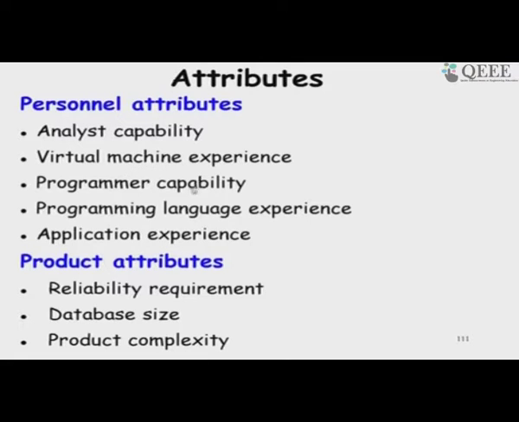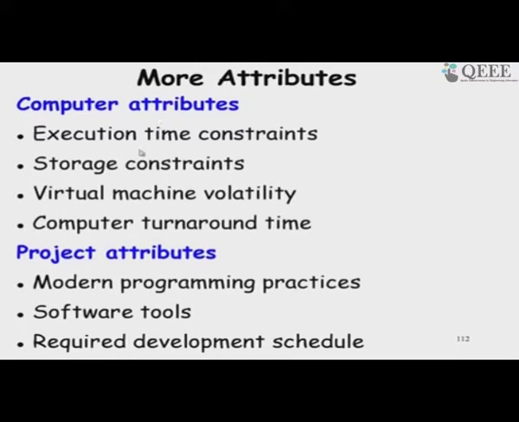Programmer capability, language experience: is it a C project and they already know C, or they are not very familiar, they are only Java programmers; application experience, etc. Product attributes like reliability, database size, product complexity, and then computer attributes, execution time constraint. So, are there constraints on how fast the software would complete, storage constraint, how much data does it need,